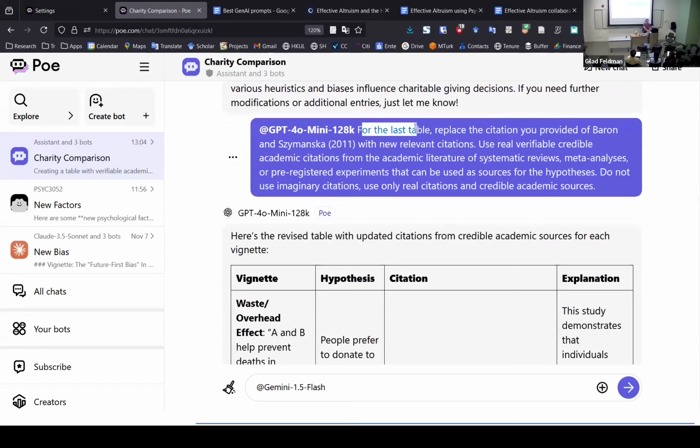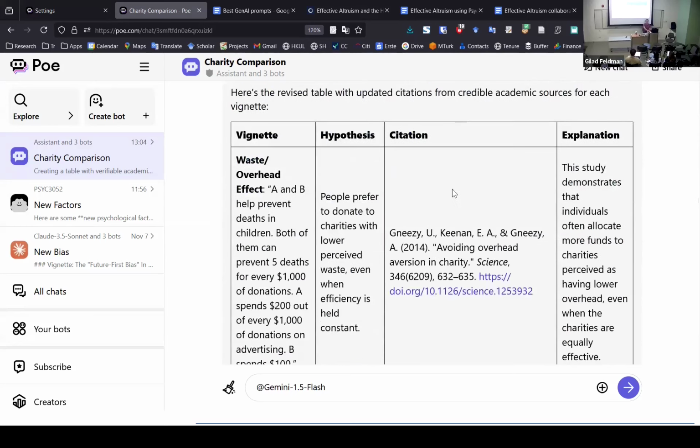So I write, for the last table, replace the citation you provided with a new relevant citation. Use real, verifiable, credible academic citations. Do not use imaginary citations. And if you recall, these are actually very good citations, because we talked about Origenisi in the science paper about how to overcome overhead, right? If you take all the overhead and ask Bill Gates or Warren Buffett to fund it for you, you can boost your donations by 2.5.